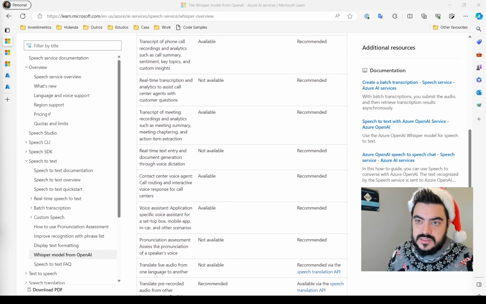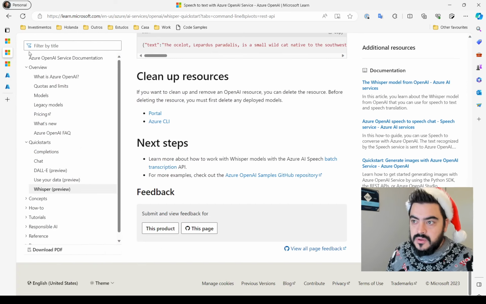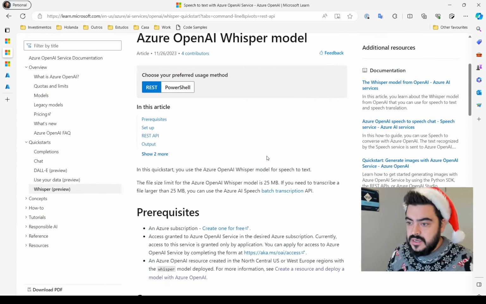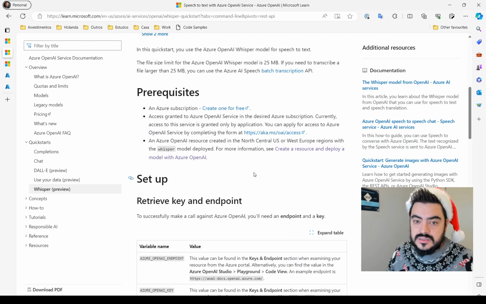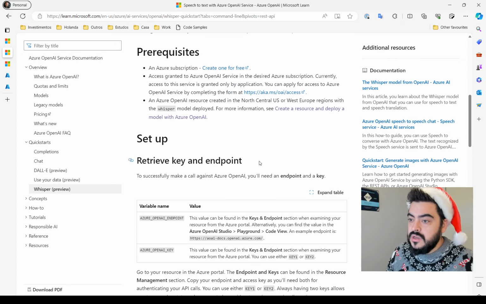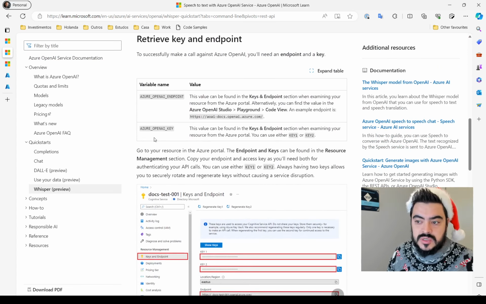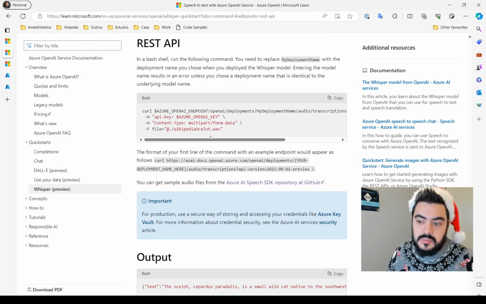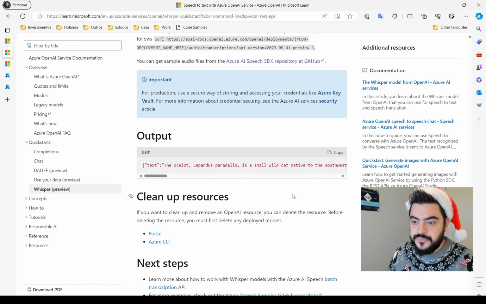So let's dive a bit deeper into the documentation. Basically, here we have the prerequisites. I will show you in a moment what we have created. Here we have some instructions about getting keys and so on, and here the API calls that we can use with Whisper to get the transcription from our audio or video files.